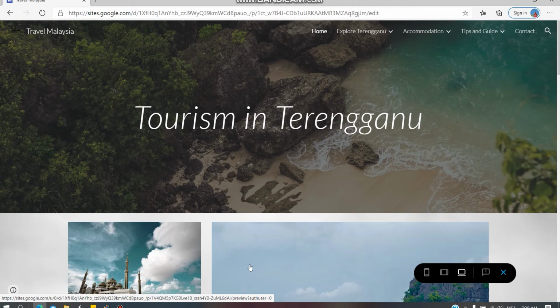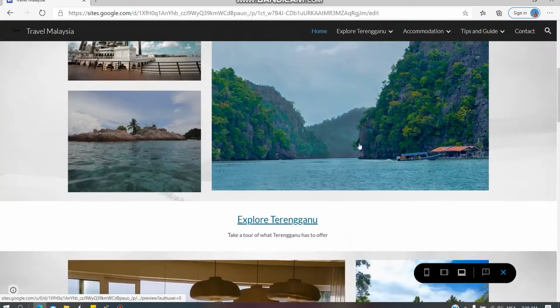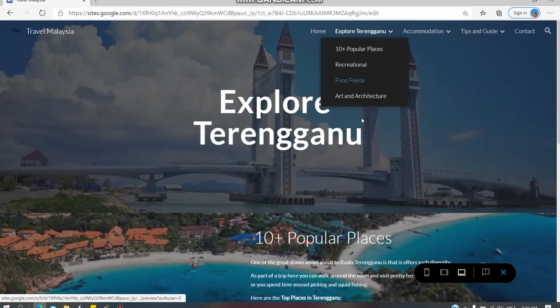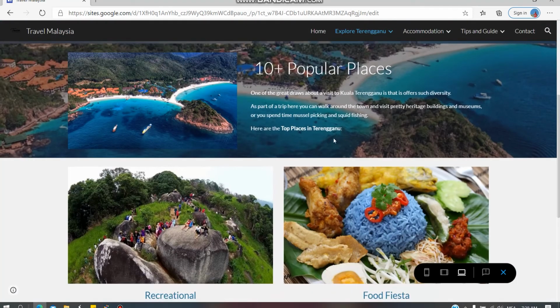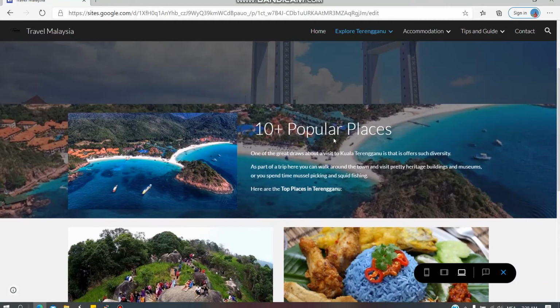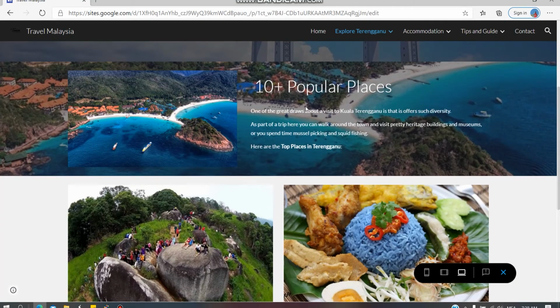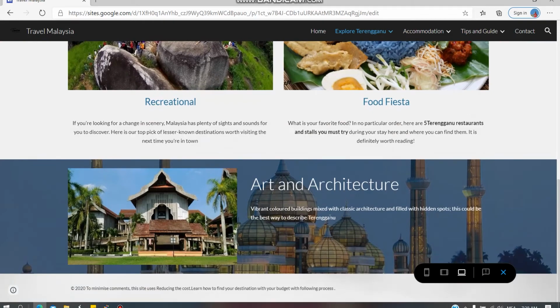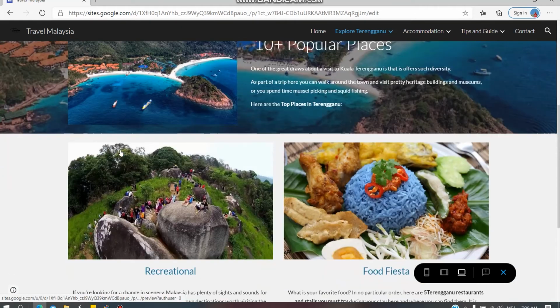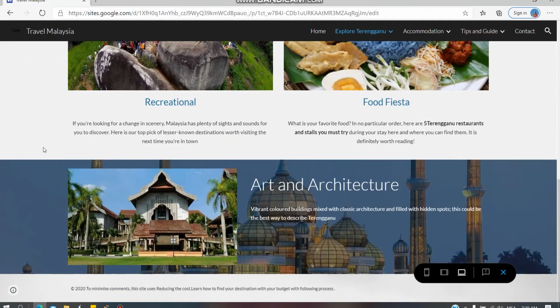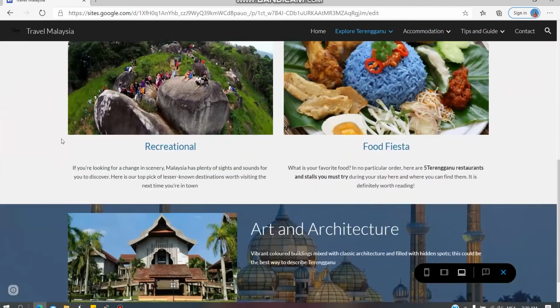Okay, in this group, my job is to do the Explore Terengganu page. In this page we will provide four more sub pages: popular places, recreational, food fiesta, and arts and architecture. In this page there will be three sections.